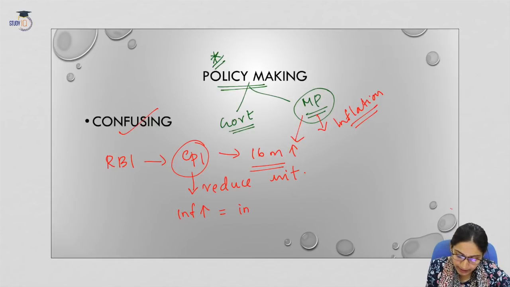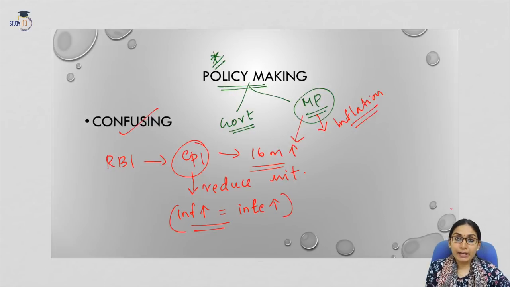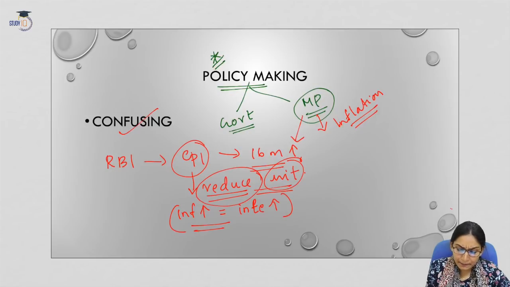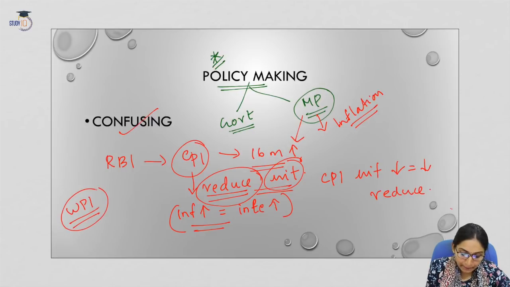So if RBI is considering CPI only, then they will definitely have to increase the interest rates. When CPI inflation is high, they will increase interest rates, and when CPI inflation is low, they will reduce the interest rates. Now we have seen that WPI has recorded a 40-month low.